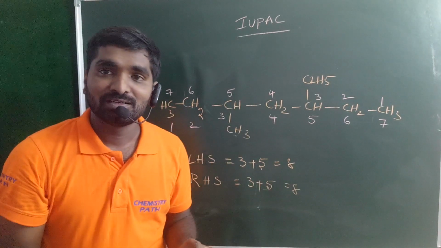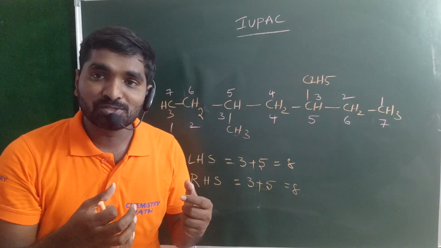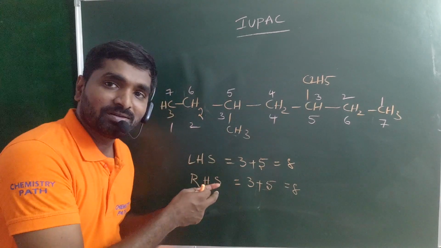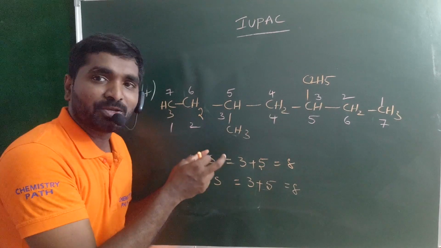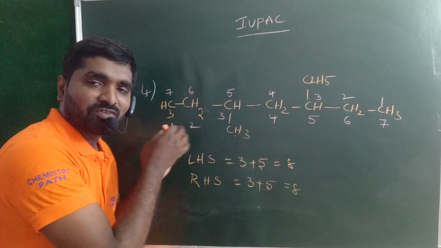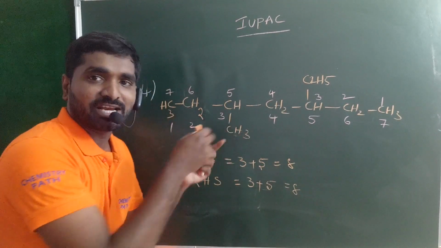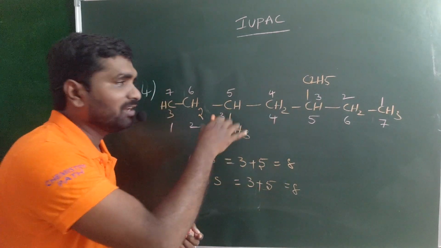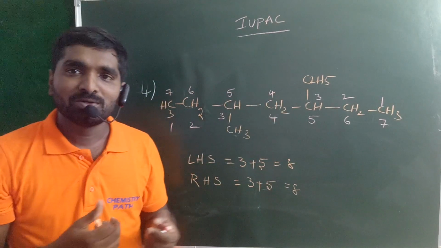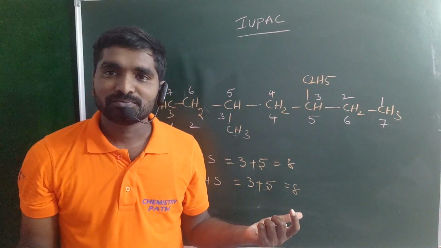Look at this one. More than one substituent is present in this example, and more importantly, the two substituents occupy the same positions, either from the right side or from the left side. So the total sum is the same from the left side or the right side. Then what will we do?